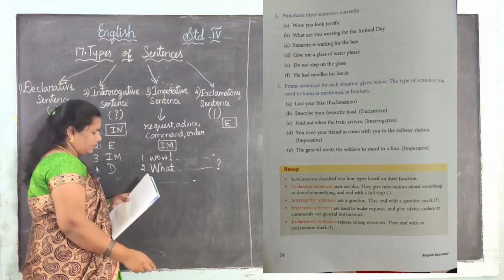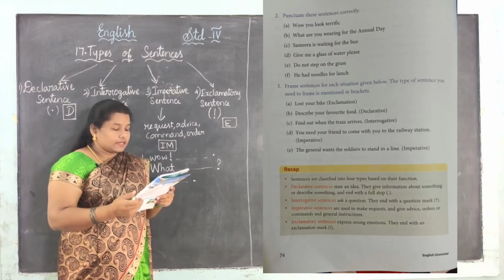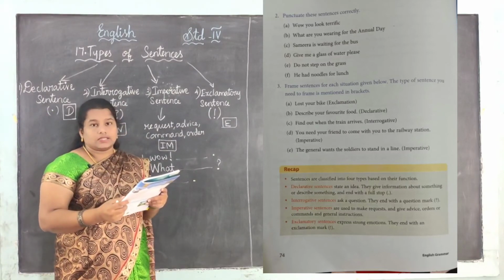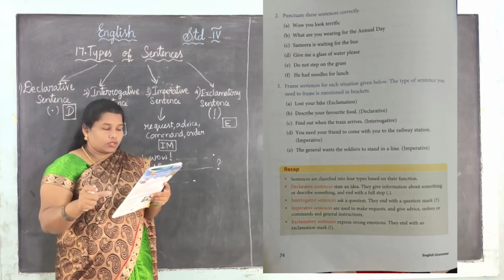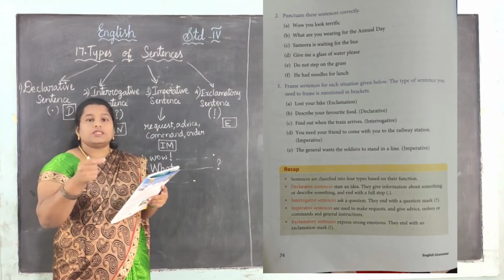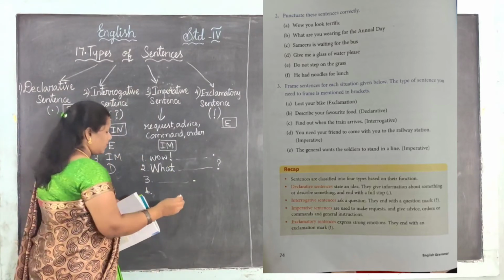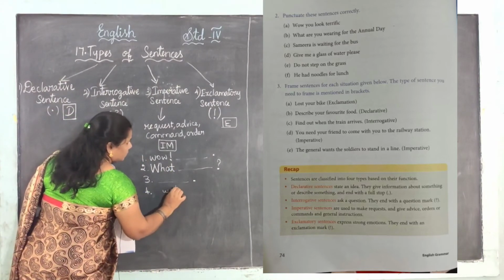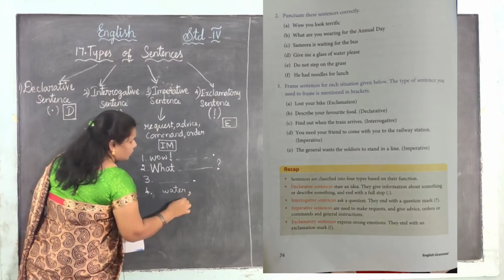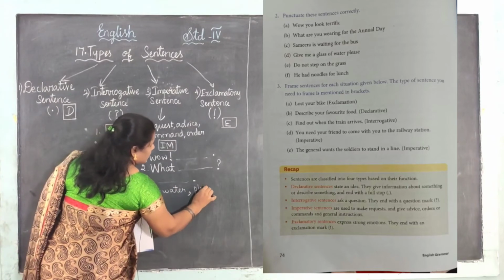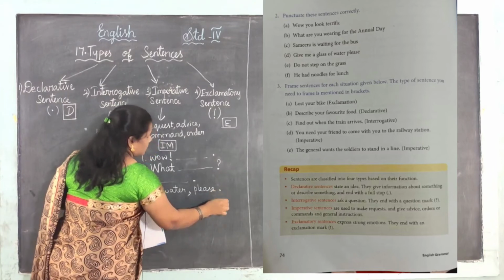Next, fourth one. Give me a glass of water, please. See, give me a glass of water. After that one, pause. Pause means a small stop, so we want to use a comma there. After water, you want to give a comma. Then after please, you want to give a full stop.